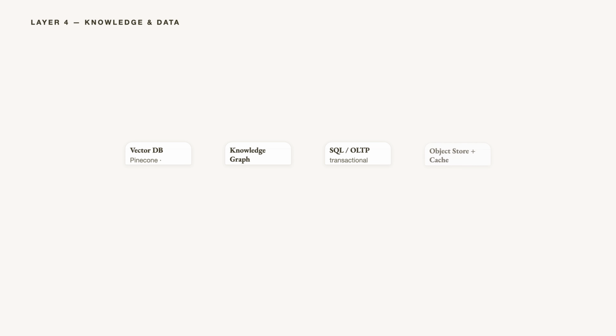Layer 4, knowledge and data. Vector databases hold the semantic index. Knowledge graphs hold structured relationships. SQL databases hold transactional records. Object storage holds large files. A search index and cache round out the layer. The contents of these stores are what the model reasons over. Whatever goes in, the model will eventually repeat. That makes the knowledge layer a persistent target.